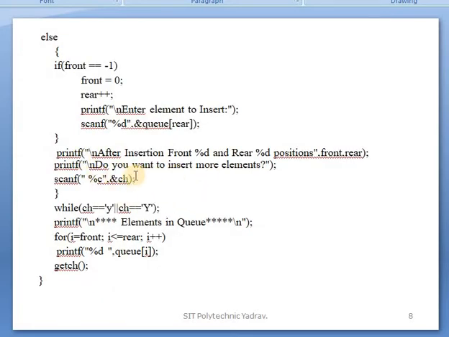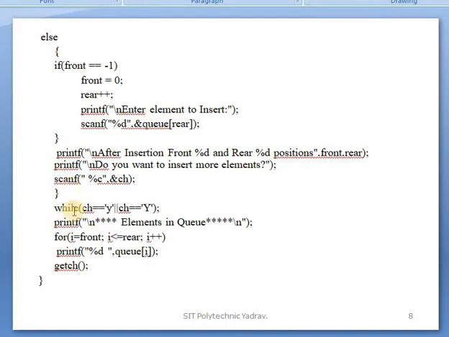To insert more than one element on that queue, we use this variable. Which variable? Ch. You type the character, so it takes a %c. Only a single character, you press Y, otherwise small y or capital Y. That one key you press. So in that, %c is taken: C for character, single character.